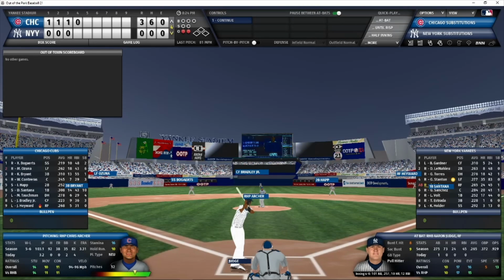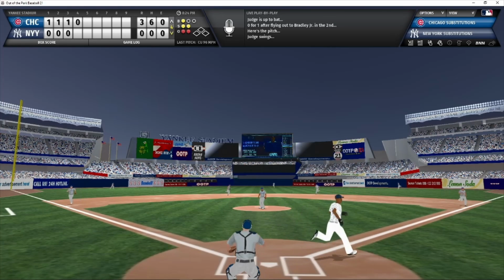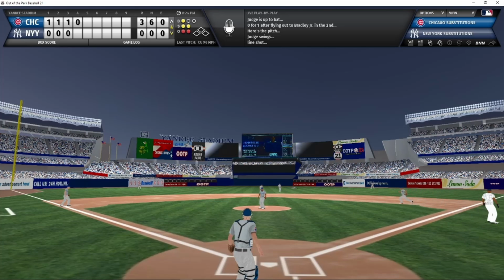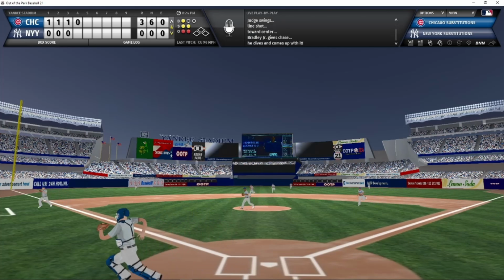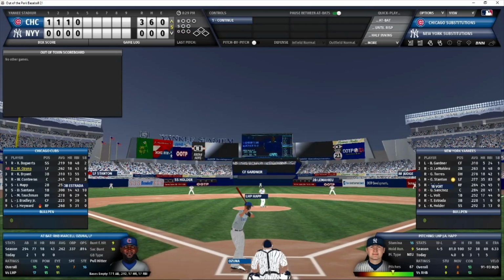Aaron Judge now the batter. 2 outs, nobody on. 1-2 count. Archer working. And that's a line shot into center field, and a diving Bradley makes the play. Judge thought he had extra bases there, and Bradley said, "I do not think so, buddy." That is the 3rd out of the inning.